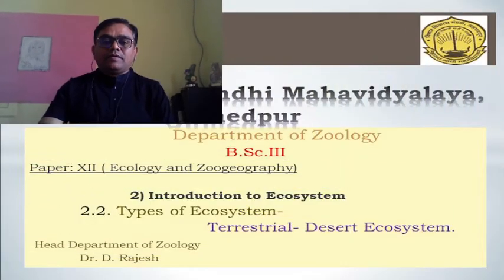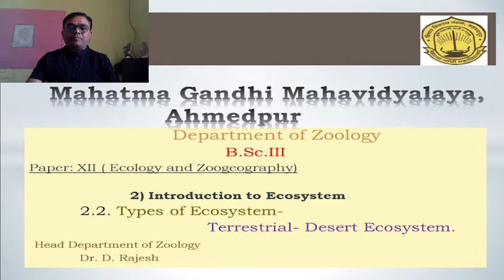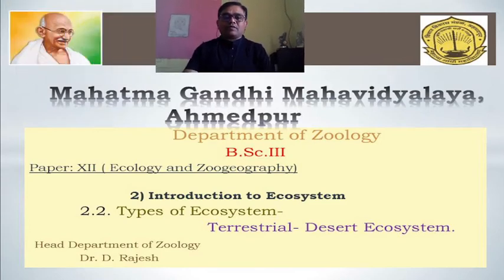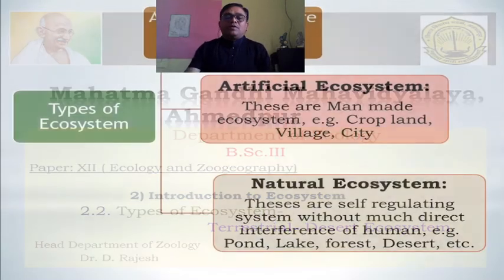Today we study in detail the BSc third year syllabus, paper number 12, semester 5, which is Ecology and Zoogeography. In this paper, we study the second chapter, the introduction to ecosystem, especially the types of ecosystem, and one example, the terrestrial ecosystem with the desert as an example. Okay, so we see one by one.